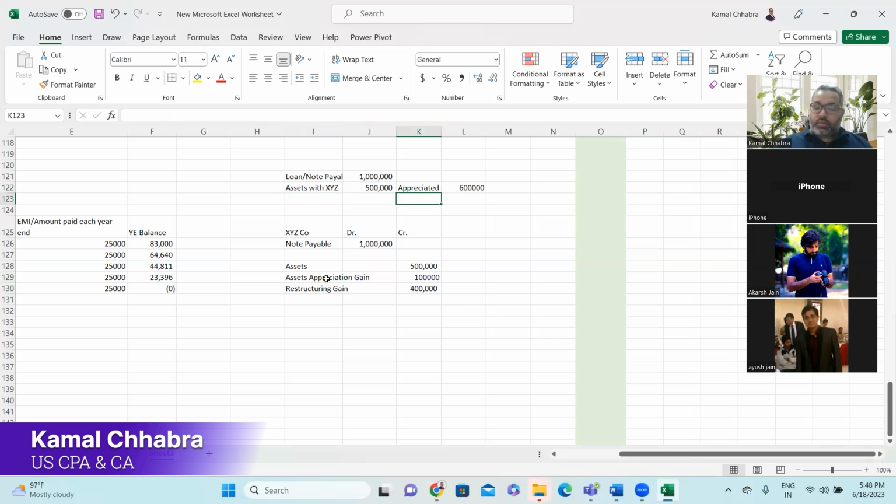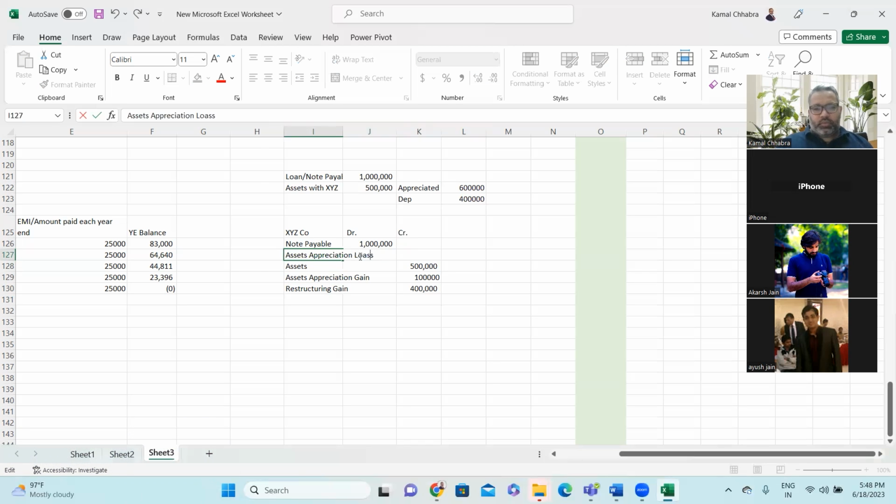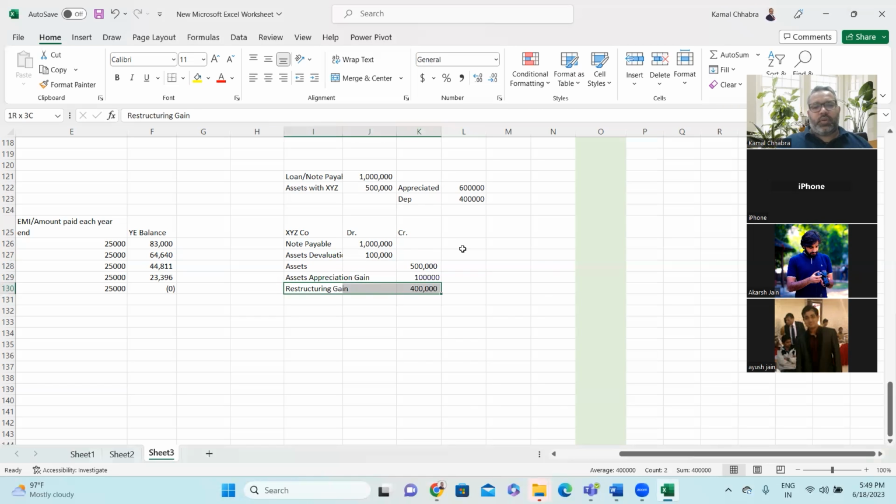Or if the asset depreciated, then you would have an additional revaluation loss. In that scenario, this will also change.